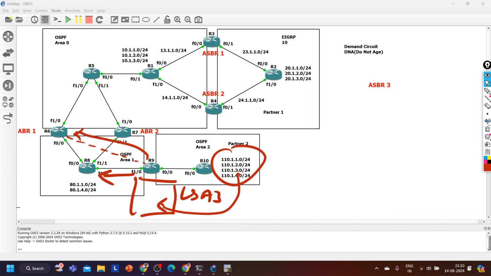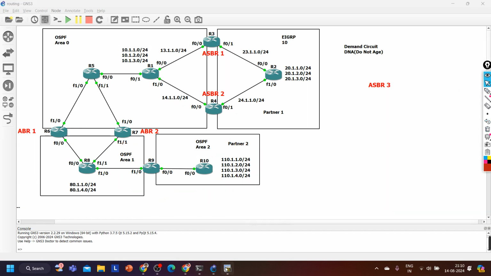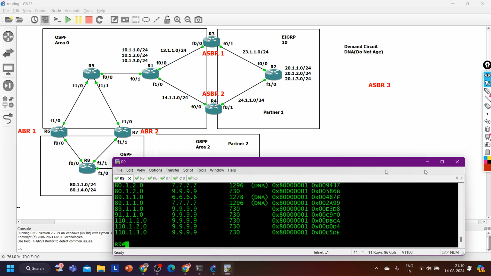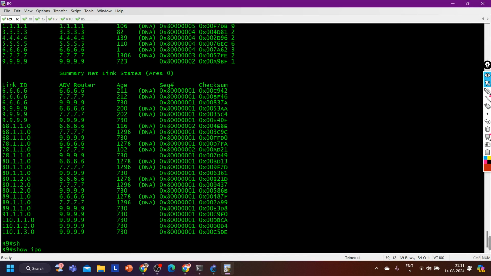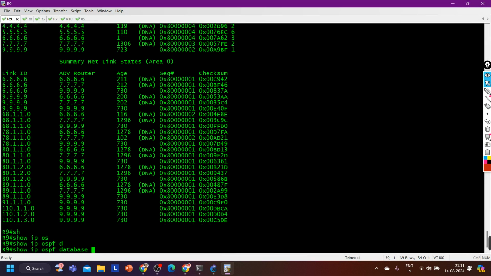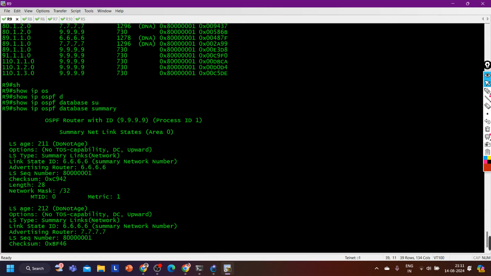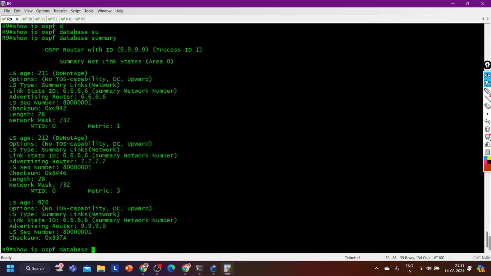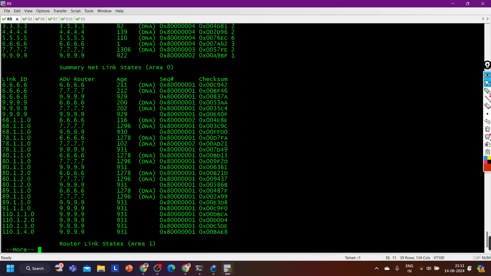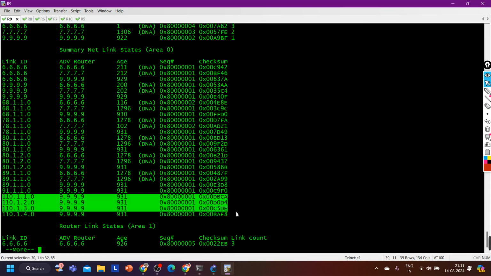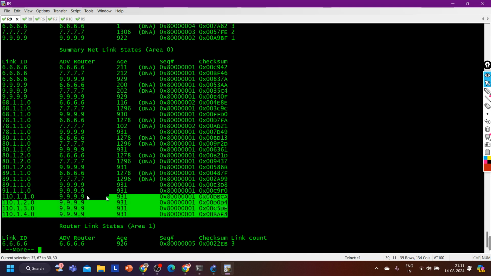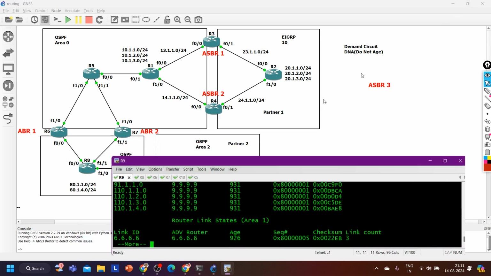Yeah. So now on router number 8 also you can verify the routing table, or you can check the database on router number 9. So show ip ospf database, and let's say I want to see only the summary LSAs. If I run it like this, done. So we have all these LSA 3s, correct?